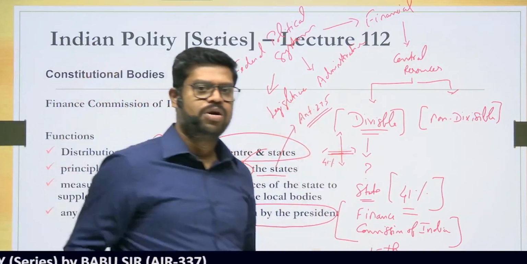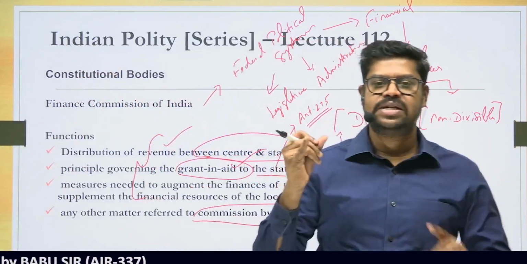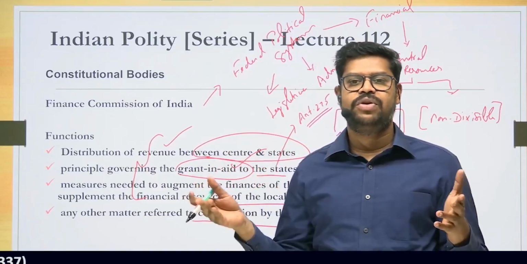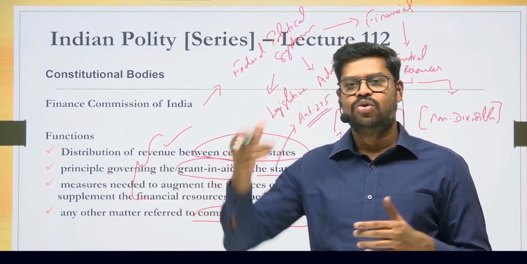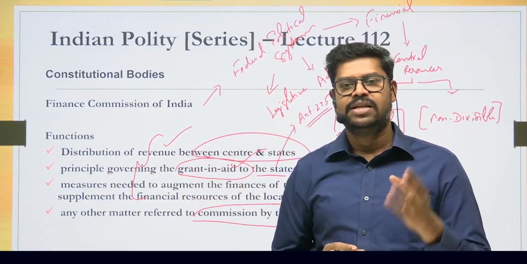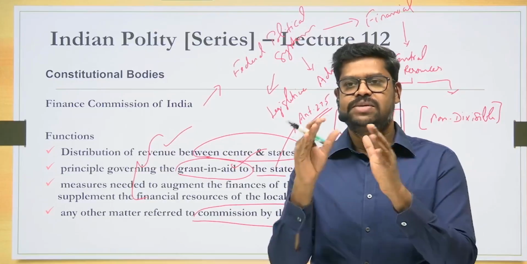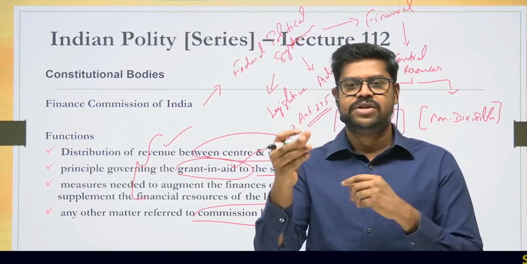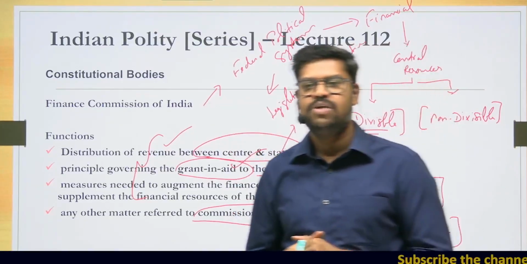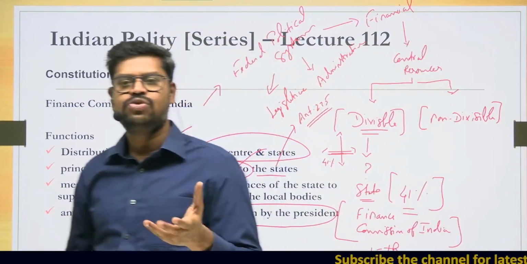So broadly, what are the functions? First, the Finance Commission has to give recommendations for distribution of revenue between the center and the states, not only the vertical distribution but also the horizontal distribution. And then the second function is that the Finance Commission of India will also give recommendations with regard to the grants-in-aid that may be given to the states, which is the responsibility of the center to do so under Article 275 of the Constitution.